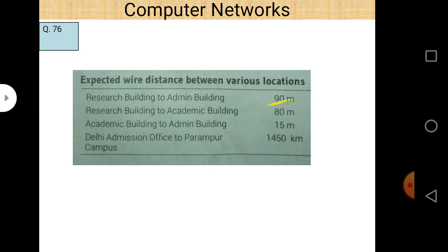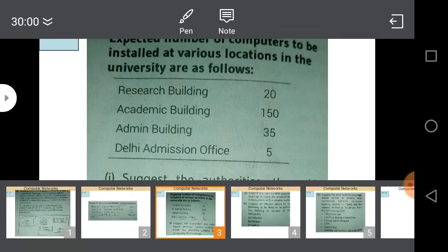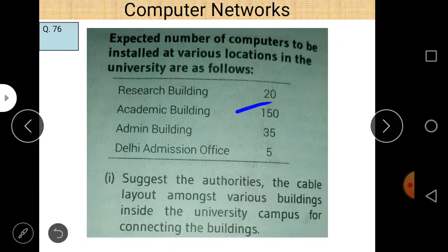And next, the expected number of computers to be installed at various locations in the university are as follows. Research building, there are 3 computers; academic building, there are 150 computers; admin building, there are 35 computers; and Delhi admission office, there are 5 computers only.